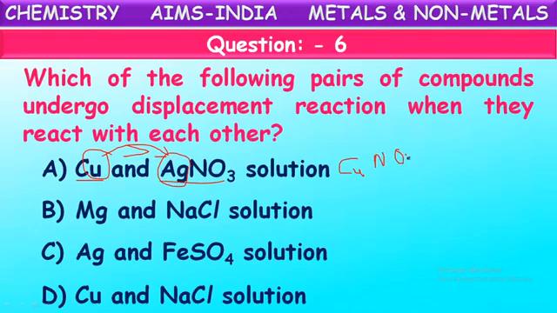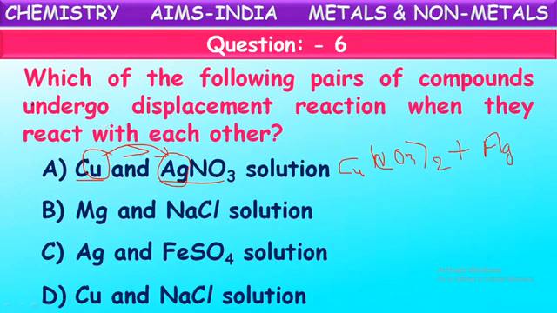Copper nitrate solution will be formed and silver will be omitted out. So here a displacement reaction occurs, as silver is less reactive than copper. Displacement reaction occurs in the case of copper and silver nitrate solution.